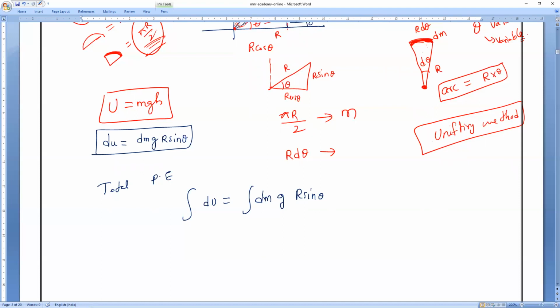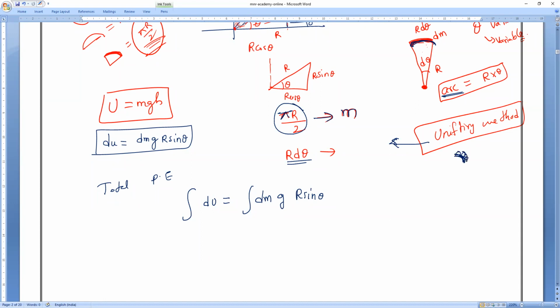Now, by the unitary method, I will teach you the mass. Remember, the total length is pi r by 2, and the total mass is M. If you have taken a very small part, what is the length of the small arc? The arc length is r d theta, because arc length equals r theta. So r d theta is the length of that small chain, and we want its mass.